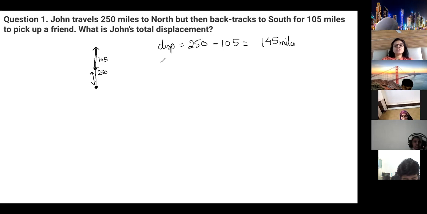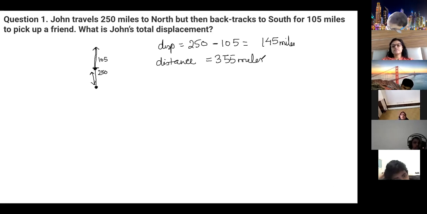Okay. What is the distance covered? Saklen, what will be the distance? He goes to this point and then comes back here till 105 more. So what is the distance covered? 355. 205. 200. 210. 210. How did you get 210? And 355. Yes, it is 355. You will add it.